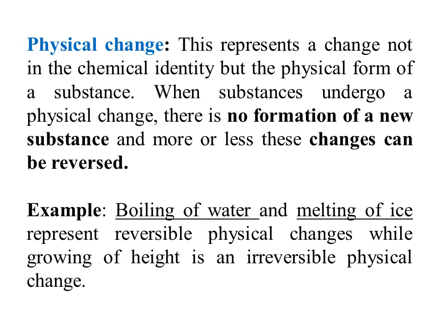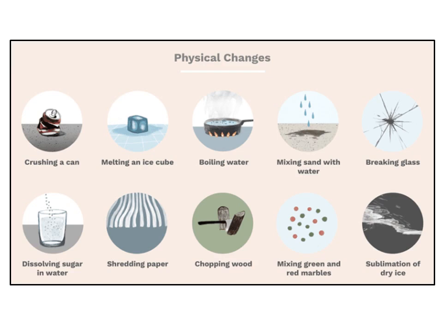Reversible changes like boiling of water, melting of ice, then freezing, all these processes are reversible physical changes. But growing of height of any living being is an example of an irreversible physical change. Here you can see so many physical changes.